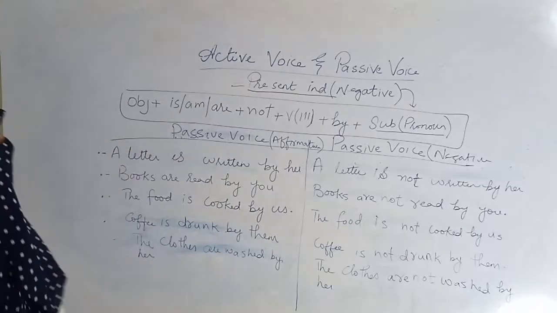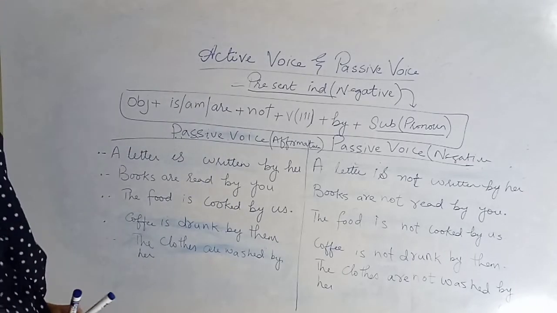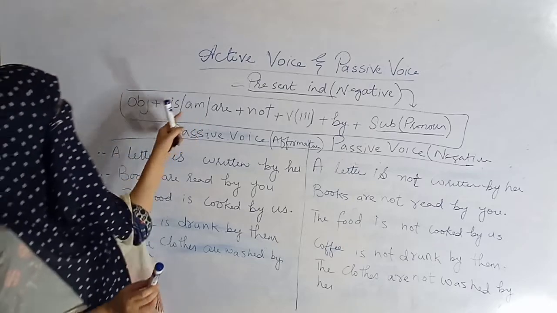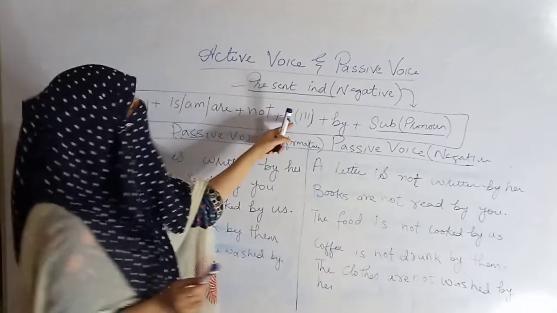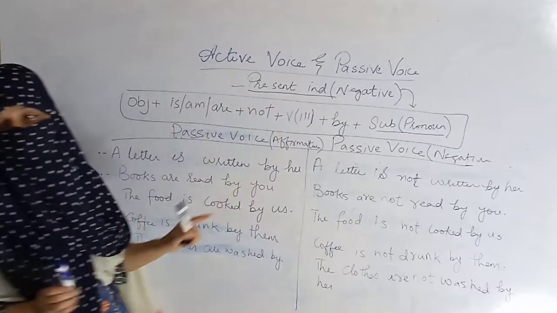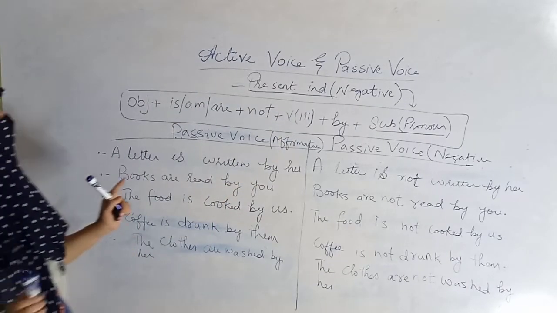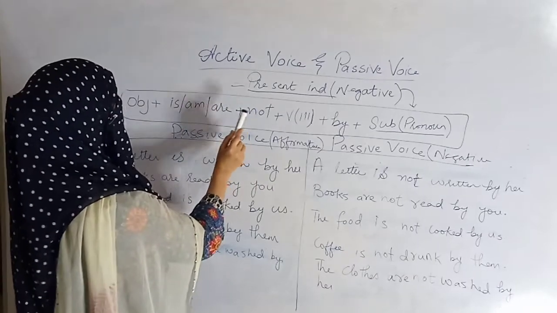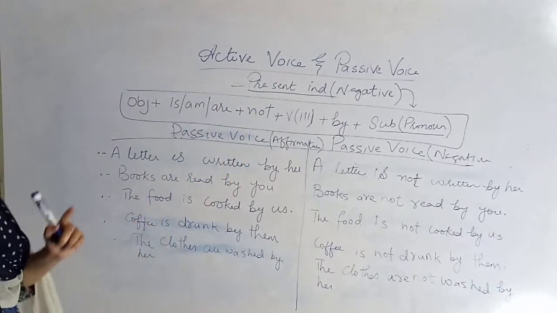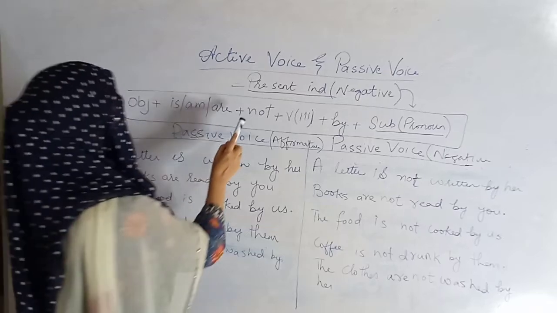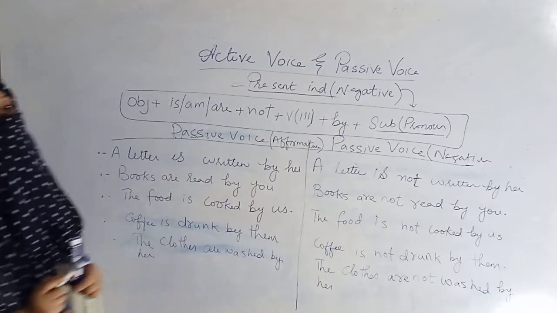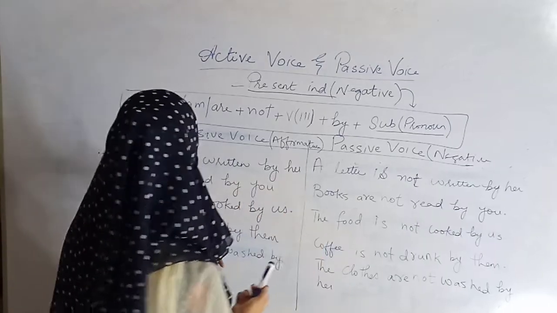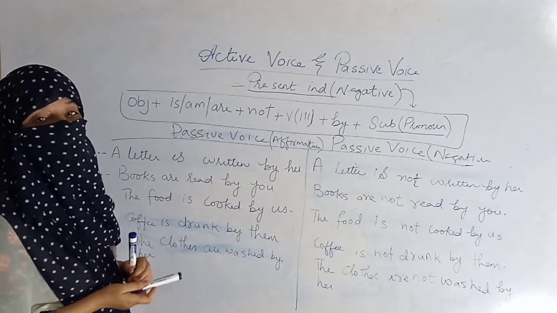So you can see here there is no other big change, only we have to add not, but this not will be added after the helping verb and before verb third form. So don't forget to apply not. You have to insert not at its right place, and if you insert it at the wrong place, then the sentence will become wrong.